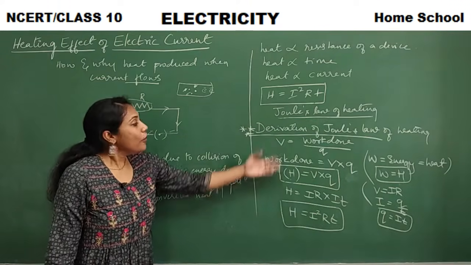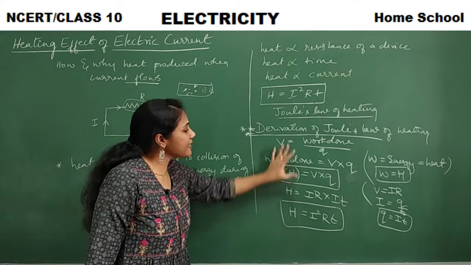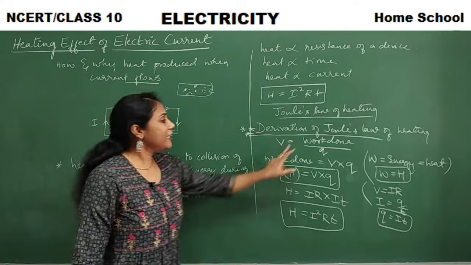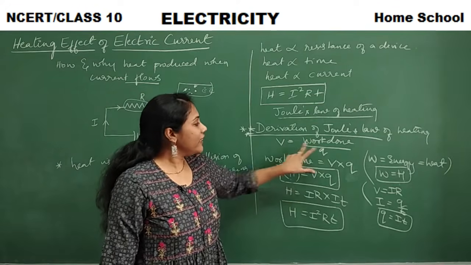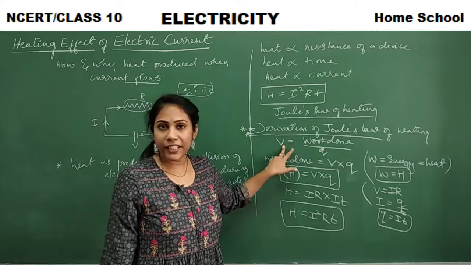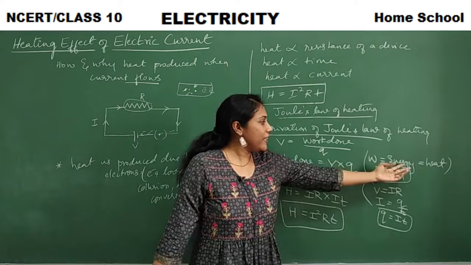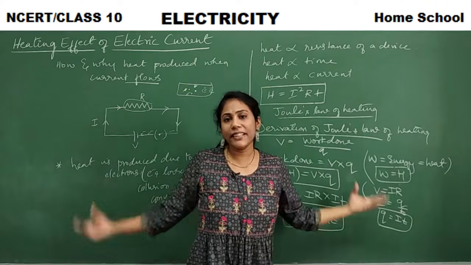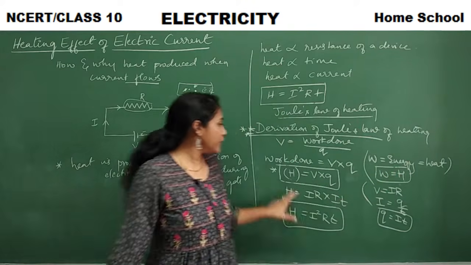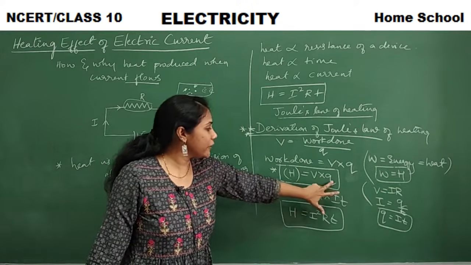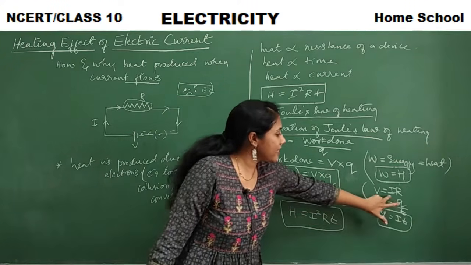Definitely. So when a derivation is asked for Joule's law of heating, this is how you have to derive. Start from the formula of work done. Where do you find work done? In the formula of voltage. Voltage is equal to work done by charge. Work done is nothing but a form of energy. About what energy are we speaking here? Heat energy. So work is equal to heat, so H is equal to V into Q. In the place of V, I will write IR because V is equal to IR.